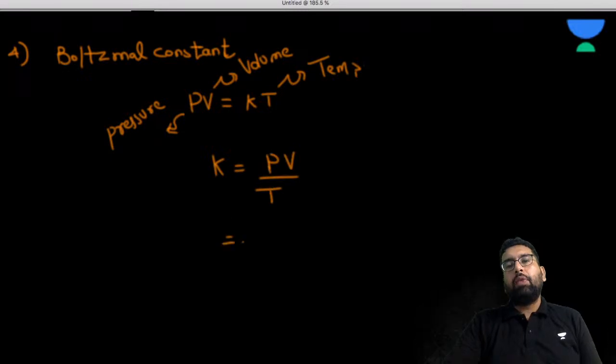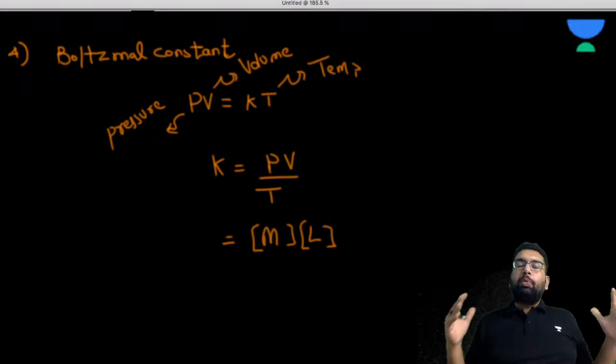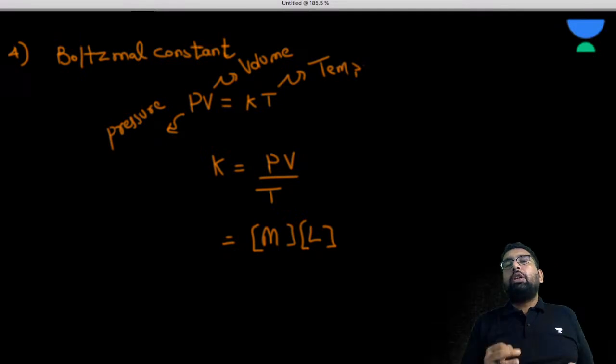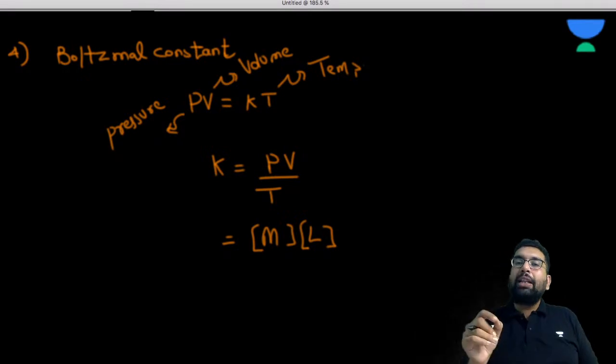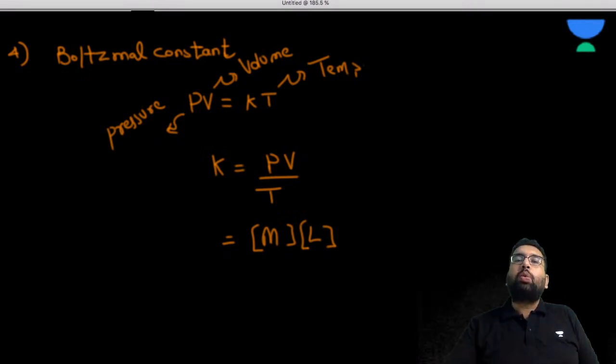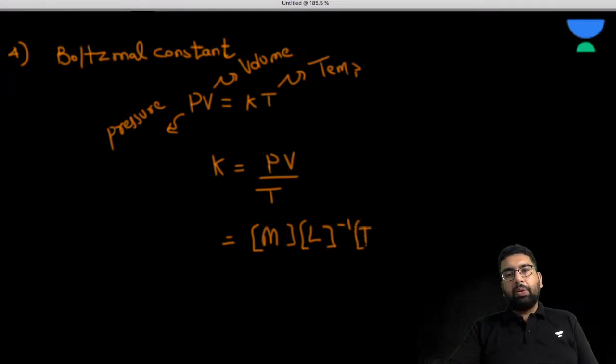So what is the dimension of the pressure? You can think in your mind also. Pressure is equal to force upon area. So force is MLT minus 2 upon area, that is L square. So that will become ML minus 1 T minus 2. The volume is L3, upon temperature.